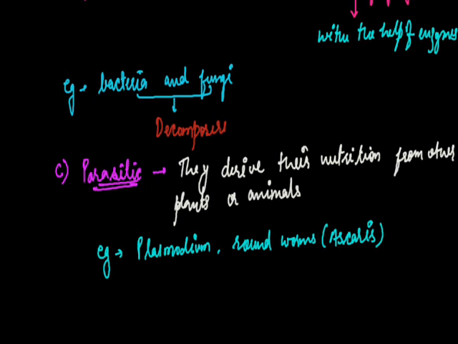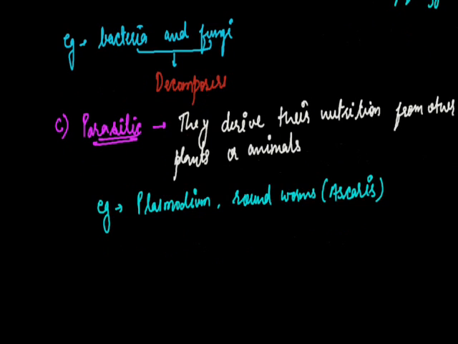Roundworms are Ascaris, and they cause a disease in their host called ascariasis. Now they both are animal parasites. If we talk about plant parasites, another plant is Cuscuta.